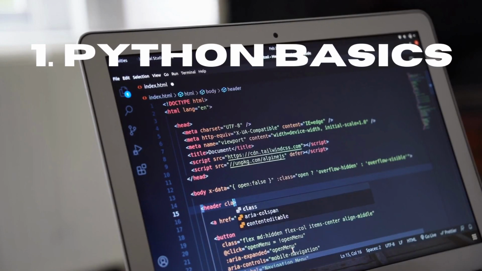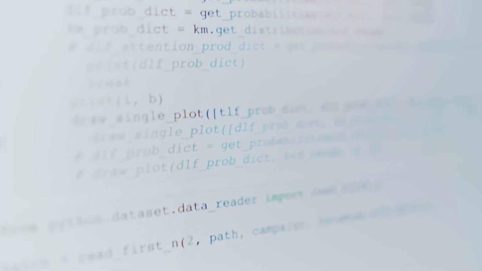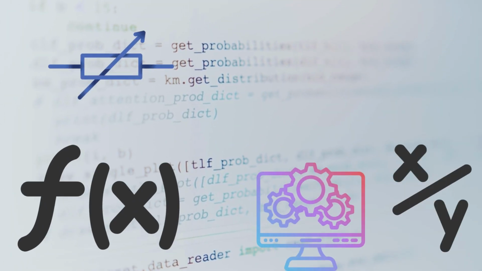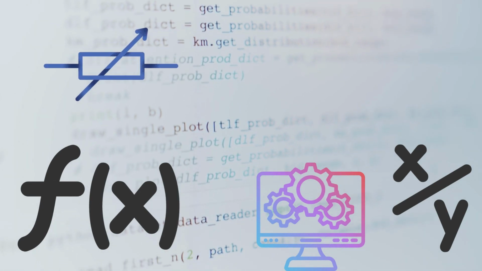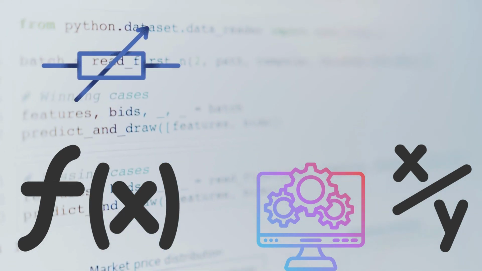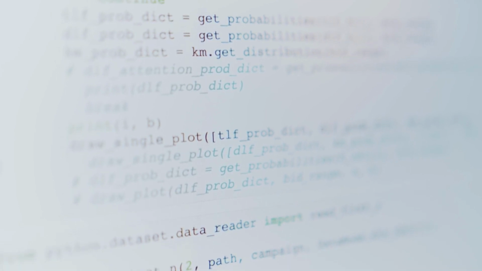The first one is Python basics, as always, obviously. Python basics refers to the fundamental concepts and syntax of the Python programming language. It includes topics such as variables, data types, operators, control flow, that is if statements, loops, etc., functions, modules, input-output, file handling, and exception handling. Understanding these basics is essential for writing and understanding Python code effectively.